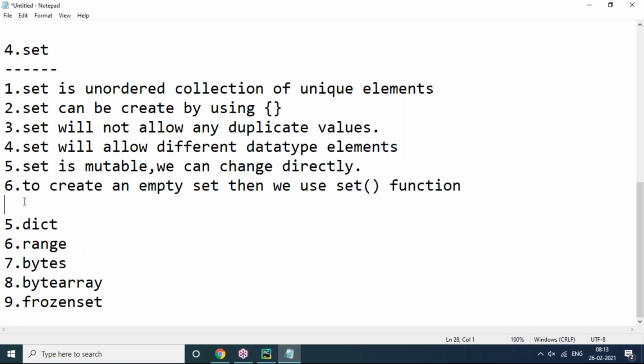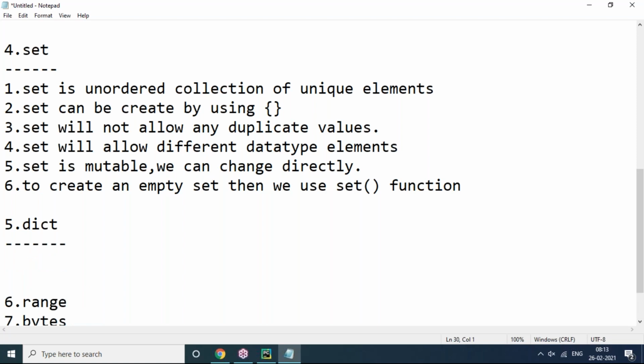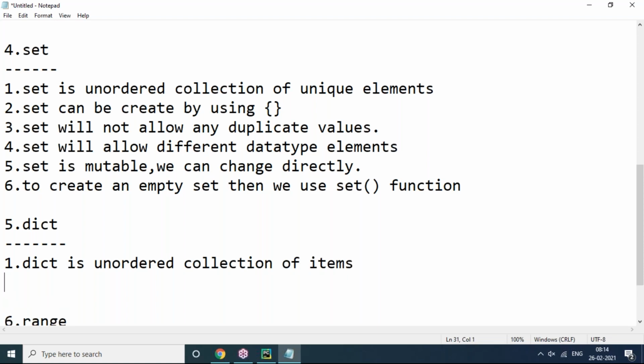Now let's talk about the dictionary here. Dictionary is an unordered collection of items. Dictionary is an unordered collection of items. But item means what, you know, in a dictionary? Generally, in the list context, tuple context, set context, item means one value. But in a dictionary, an item is a pair of two things.